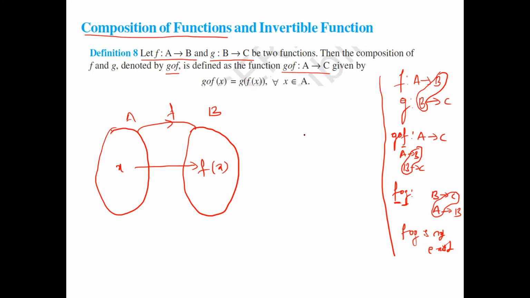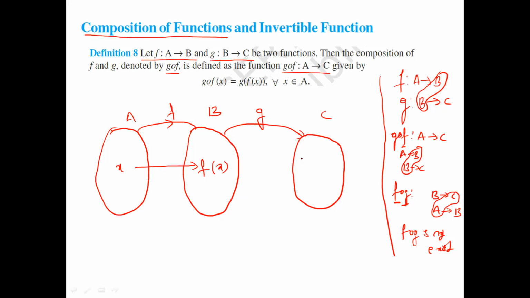B to C. This is C, and from B to C the function is g. Here x, here f(x).